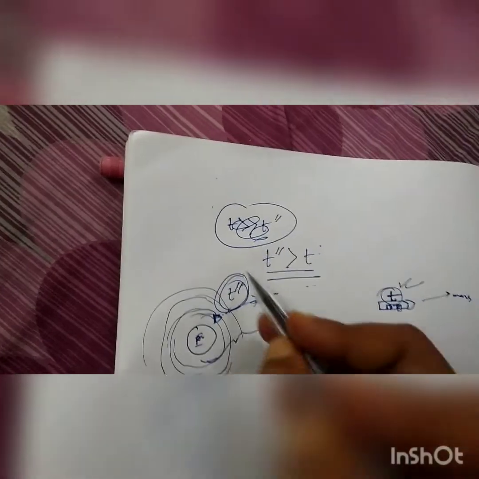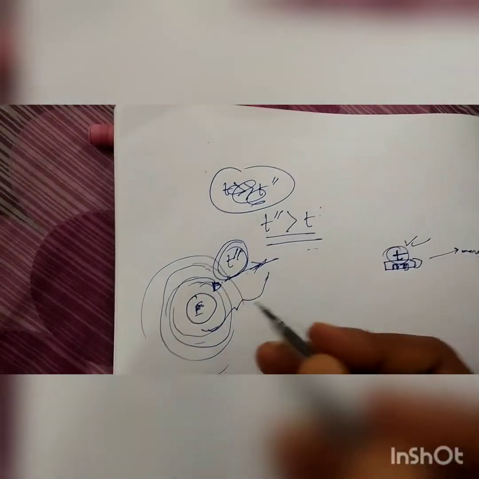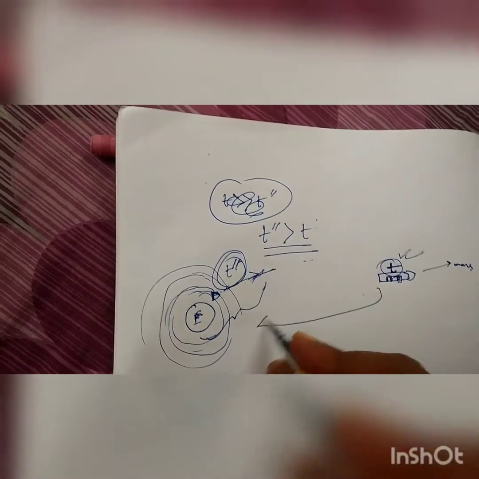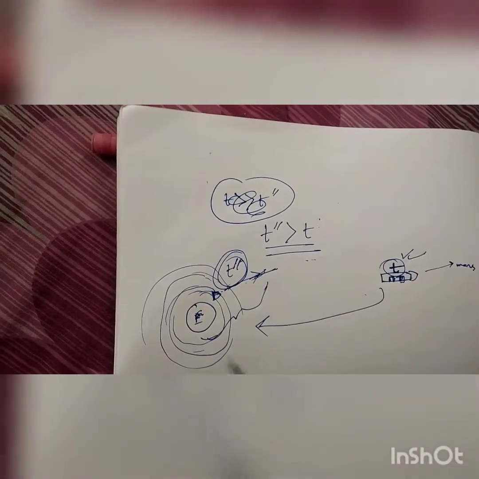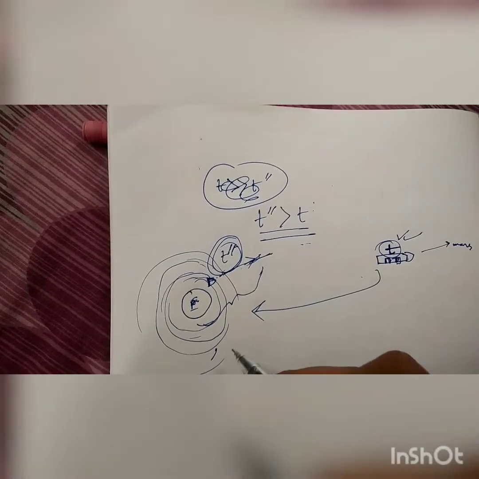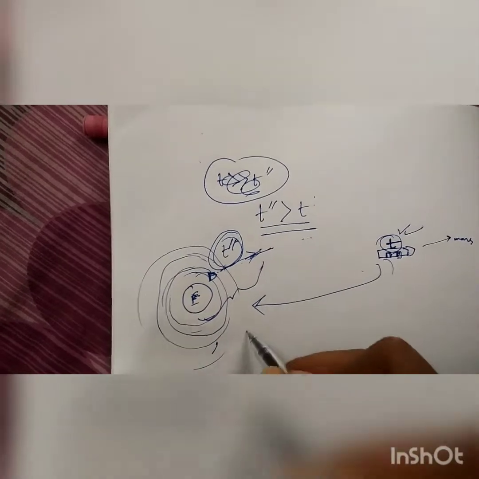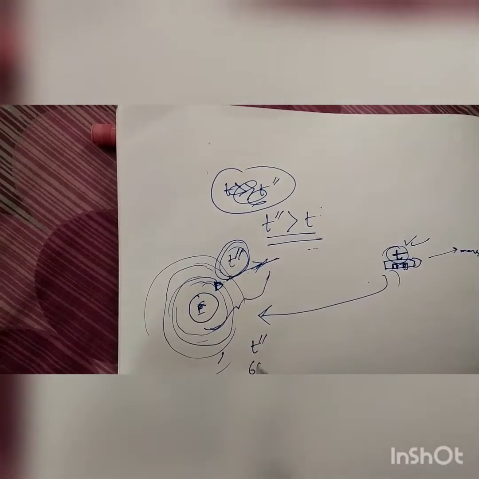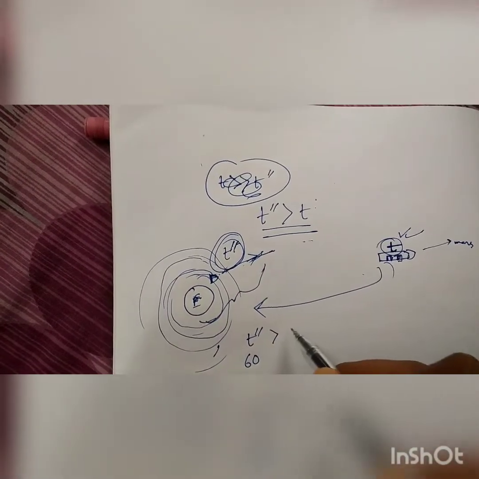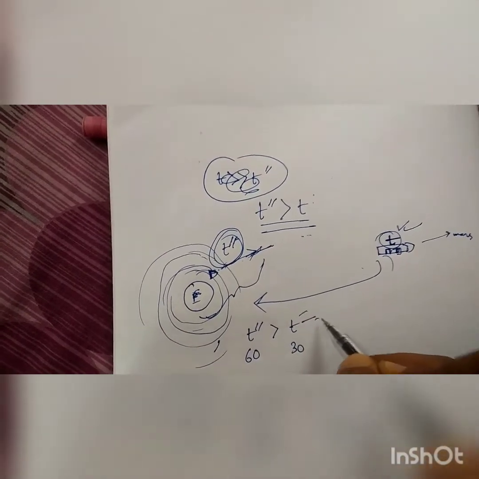So when he returned to the Earth, he found that his daughter or son's age was more than his own, maybe 60 while his age was 30 when he left the Earth.